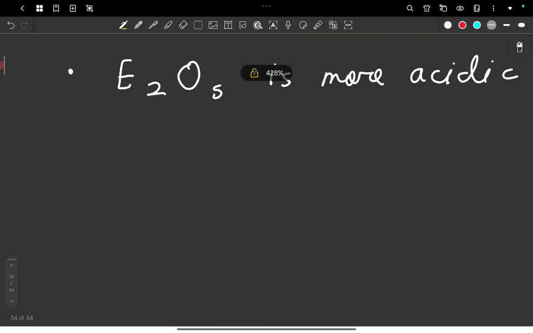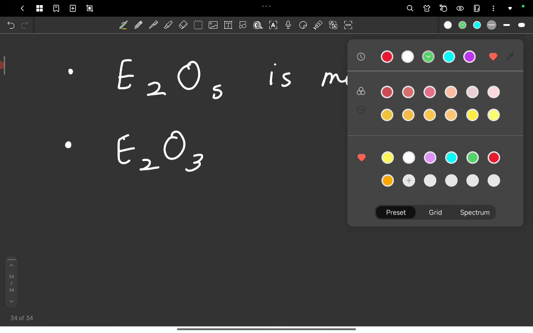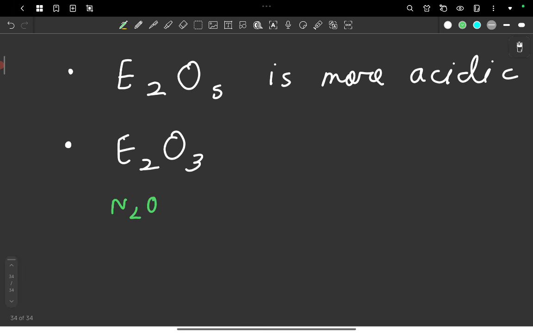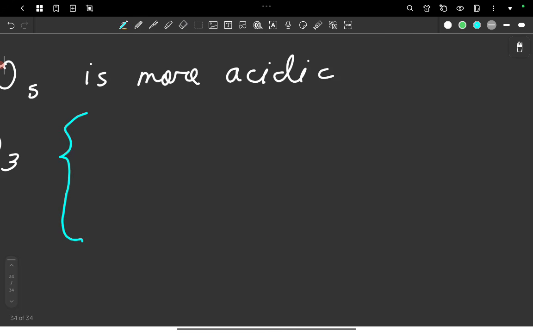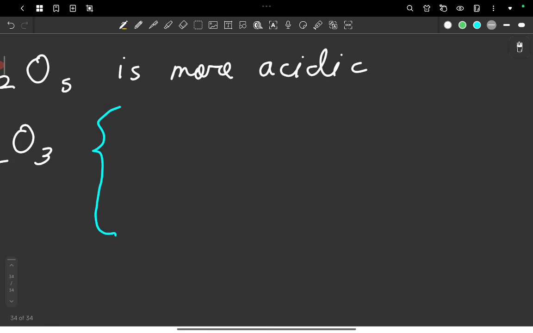And if we talk about E2O3, which has compounds like N2O3, P2O3, you get the point, right? NCERT mentions some points separately about just E2O3, where if I put in nitrogen and phosphorus, those oxides are acidic.